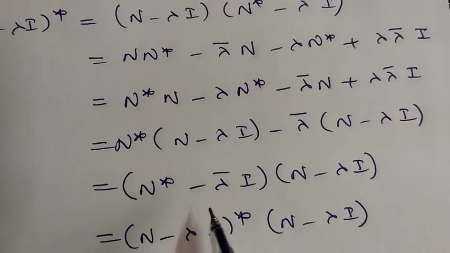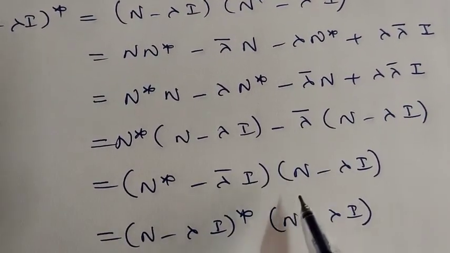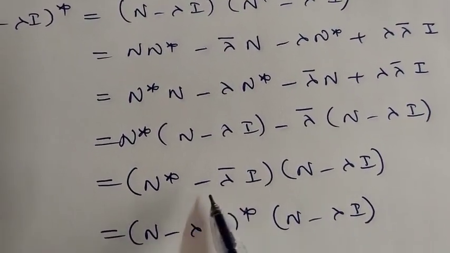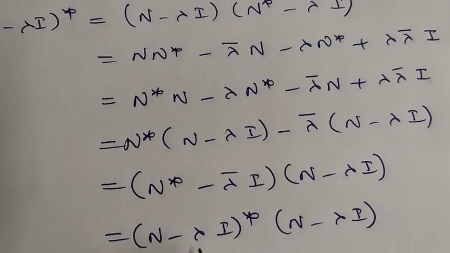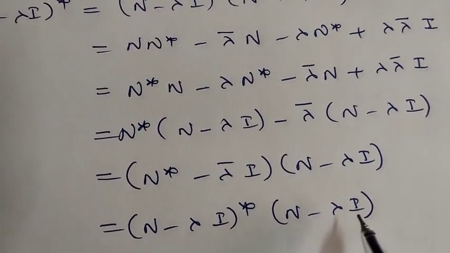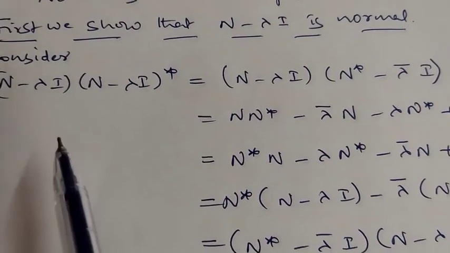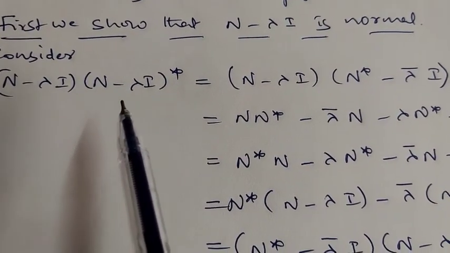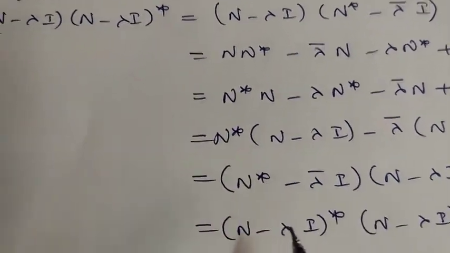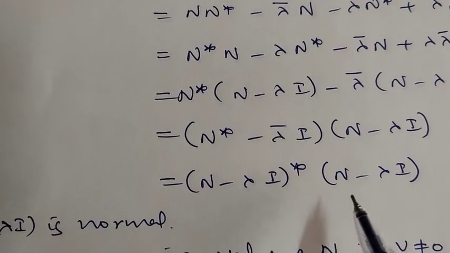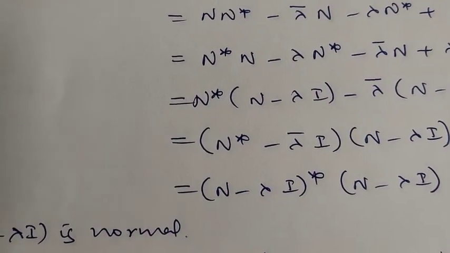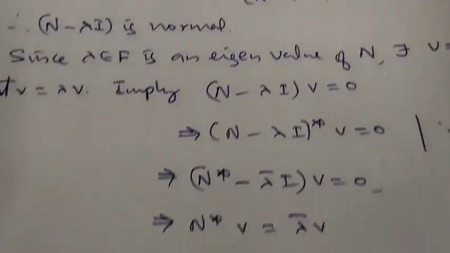So this becomes (N star minus lambda bar I)(N minus lambda I). N star minus lambda bar I means (N minus lambda I) whole star times (N minus lambda I). Thus we have proved (N minus lambda I)(N minus lambda I) whole star is (N minus lambda I) whole star (N minus lambda I), so that N minus lambda I is normal.